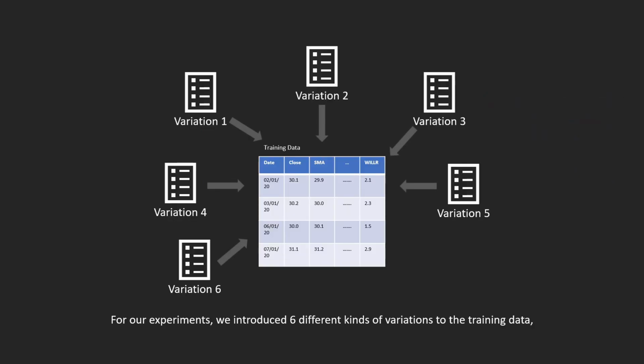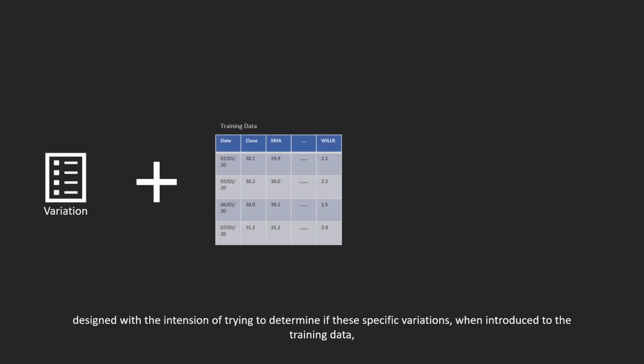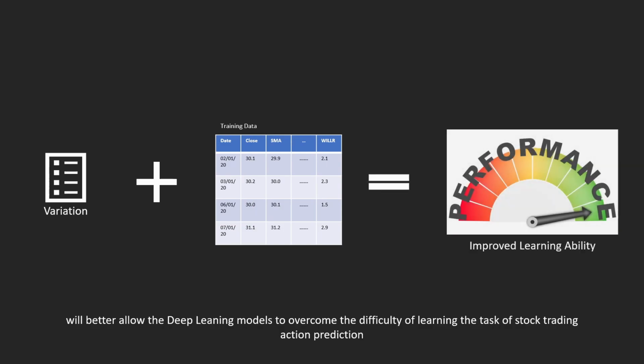For our experiments, we introduced 6 different kinds of variations to the training data, designed with the intention of trying to determine if these specific variations, when introduced to the training data, will better allow the deep learning models to overcome the difficulty of learning the task of stock trading action prediction.